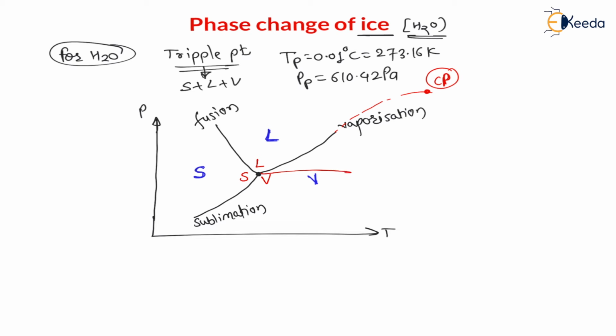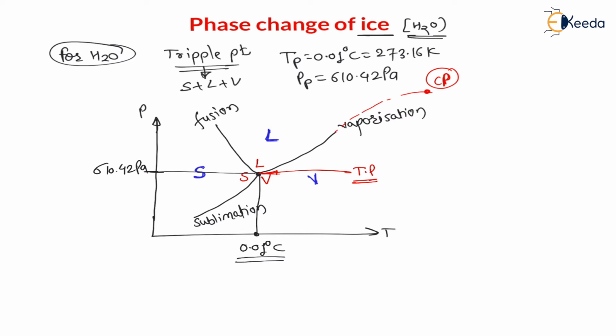This point is called the triple point. The pressure at the triple point of water is 610.42 Pascal, and the temperature is 0.01 degree Celsius, which is nothing but 273.16 Kelvin. This triple point concept we have already seen in one of the lectures.